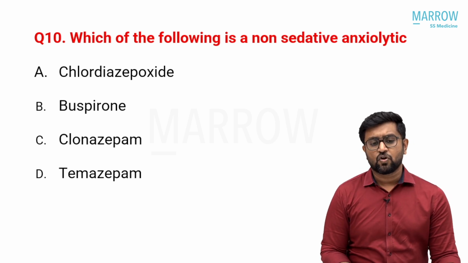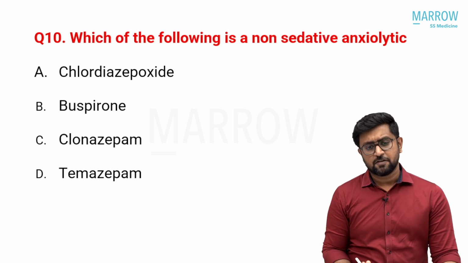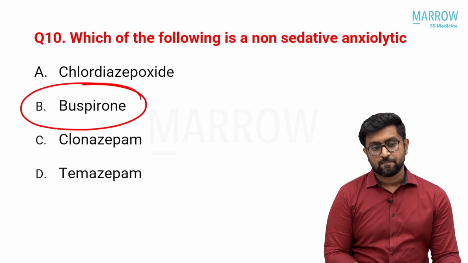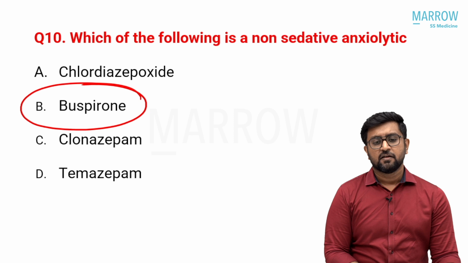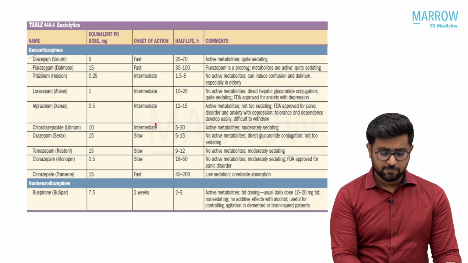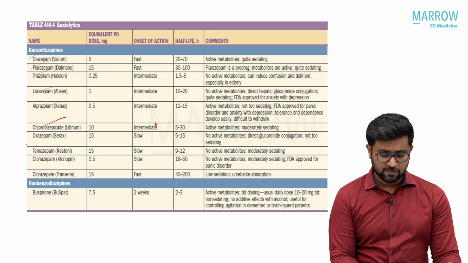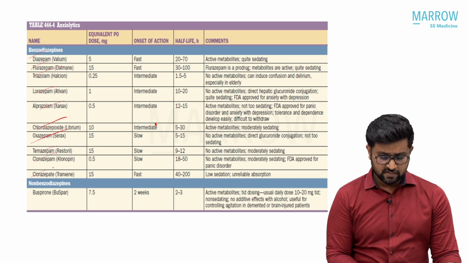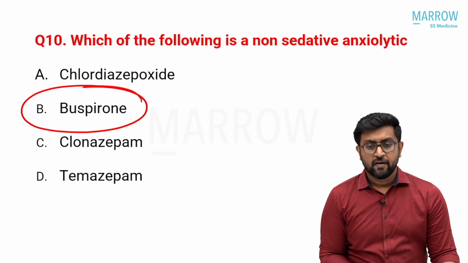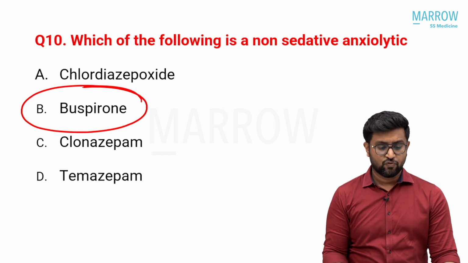Chlordiazepoxide, buspirone, clonazepam, temazepam. All benzodiazepines are sedatives. The only non-benzodiazepine drug is buspirone. So the anxiolytic which is non-sedative is buspirone. This is a table from Harrison: diazepam, flurazepam, triazolam, alprazolam, chlordiazepoxide, and all these things are there. Buspirone is the non-sedating drug. Okay, this is non-benzodiazepine. So that is the answer for that question.